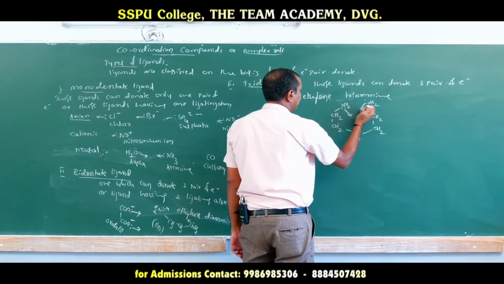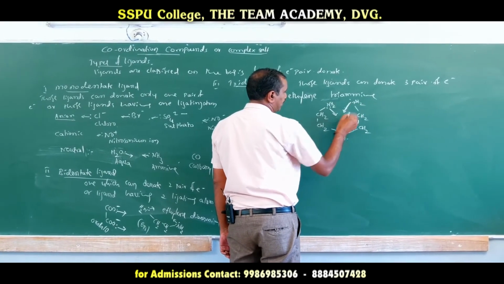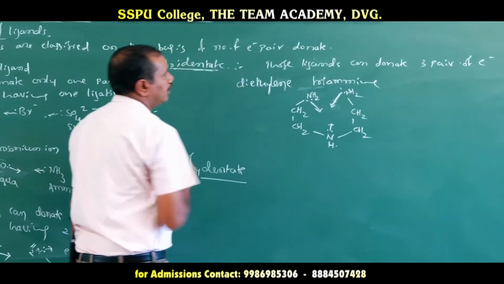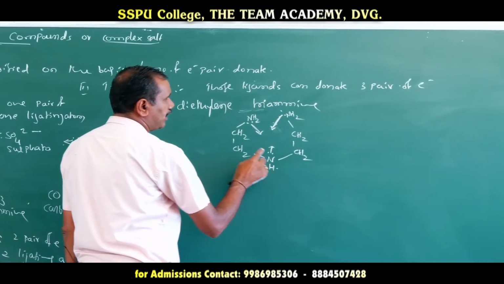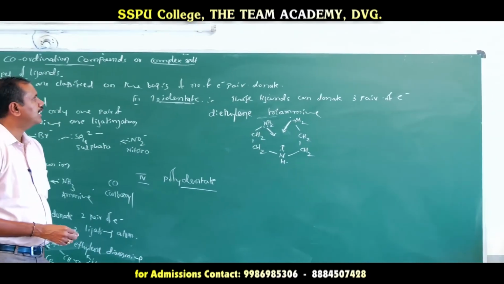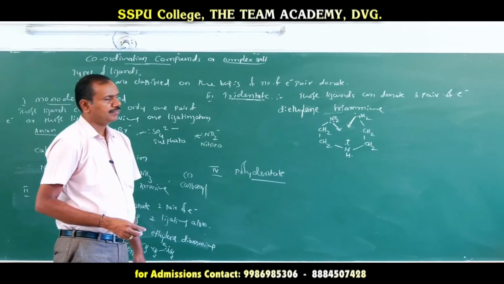So totally they can donate how many pairs of electrons? Three pairs of electrons. Hence it is called tridentate. Or there is a presence of what? Three ligating atoms. Hence it is called a tridentate ligand.